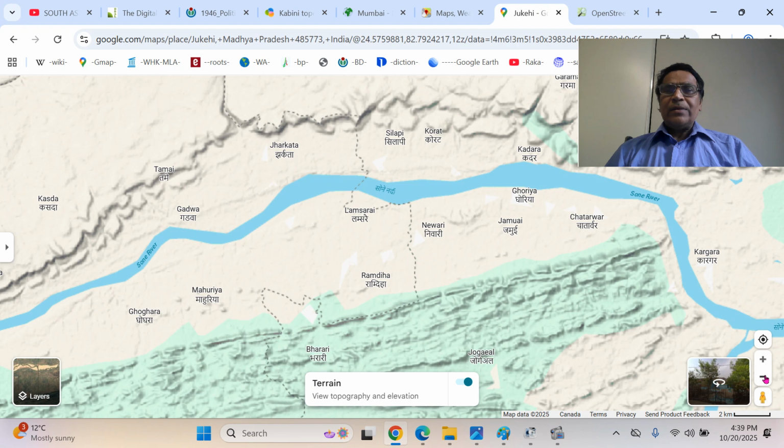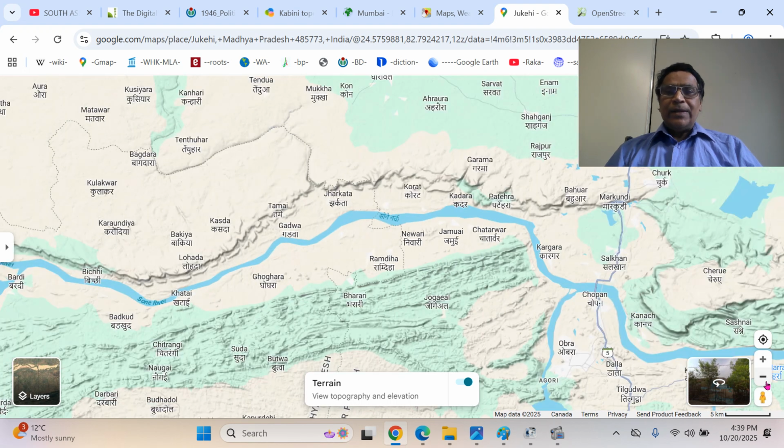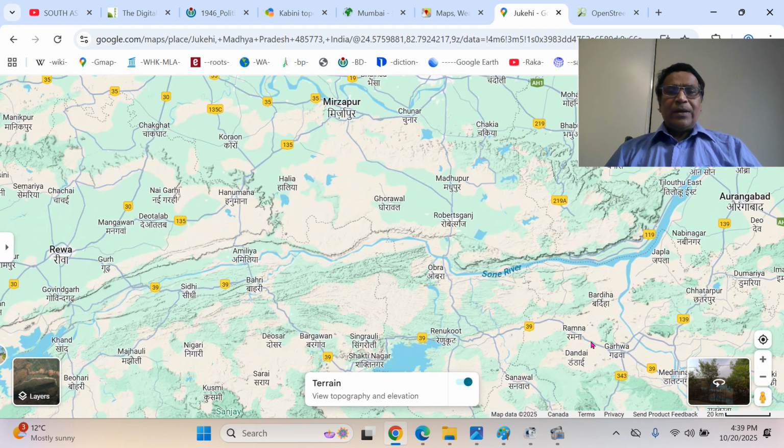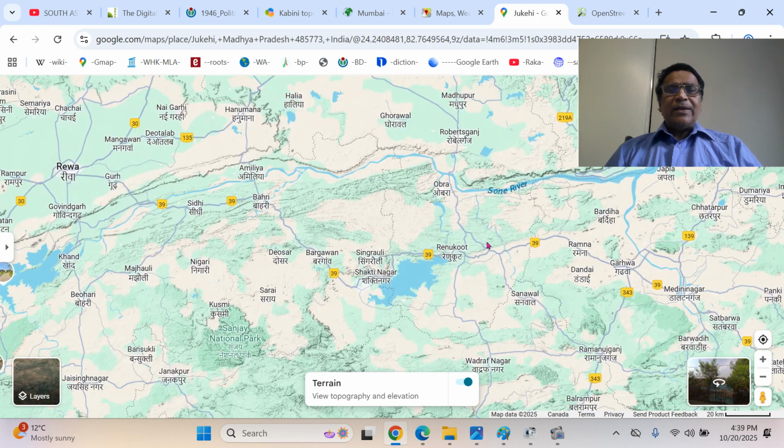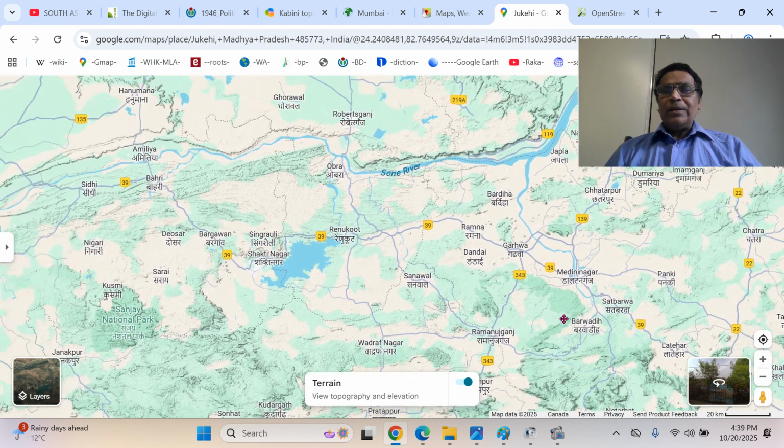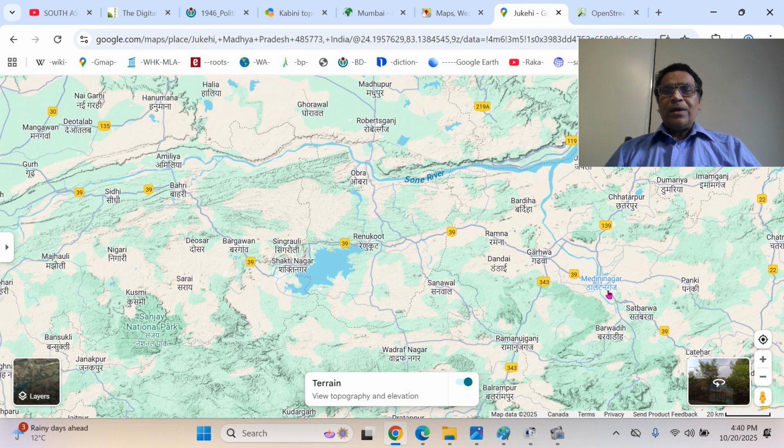Yeah, here it is now. We have to expand further. Yeah, now we can see the Singrauli Basin and Dudhi Basin. So railway line goes from Renukut to Dudhi and Garwa to Dalton Ganj. This is the Coal River.